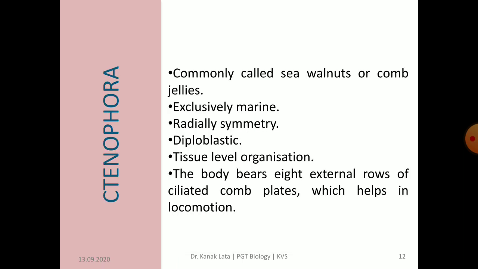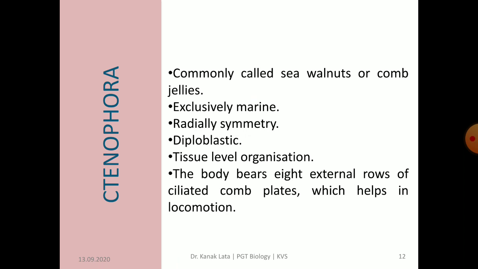Now we will discuss Ctenophora. Ctenophora are commonly called sea walnuts or comb jellies. They are also exclusively marine. Symmetry is radial. The Ctenophora develop from two germ layers, that is ectoderm and endoderm only. So they are diploblastic like coelenterates.